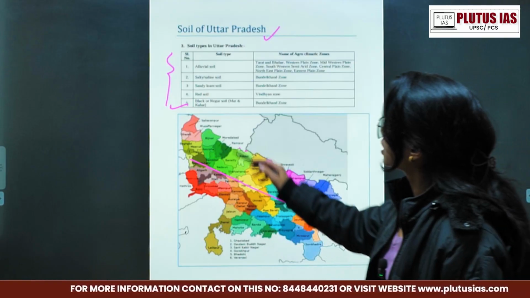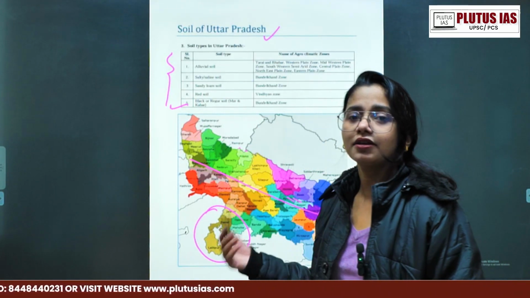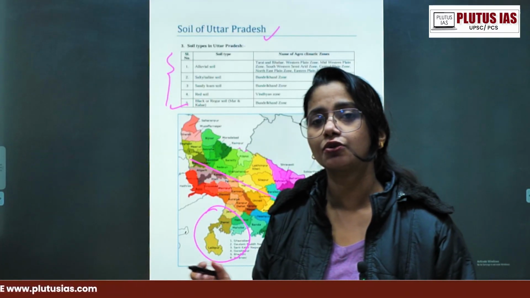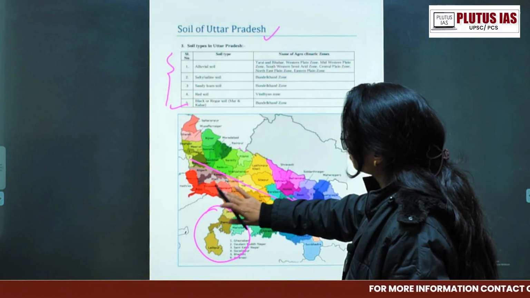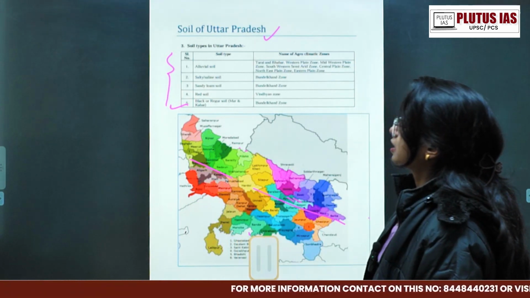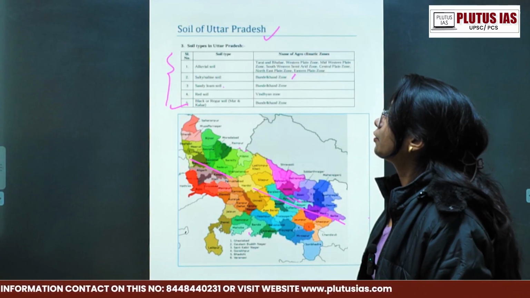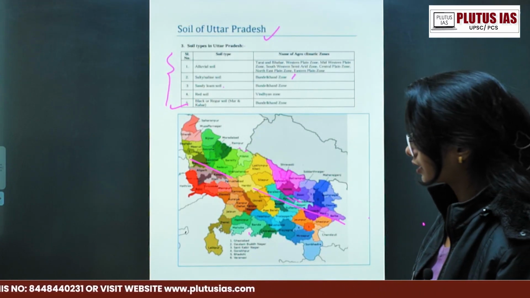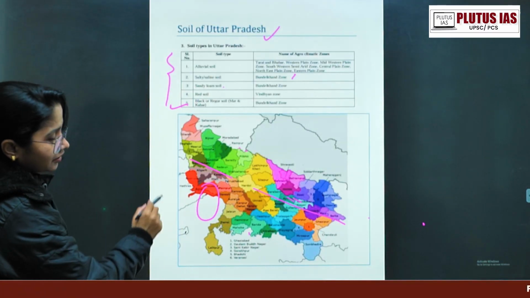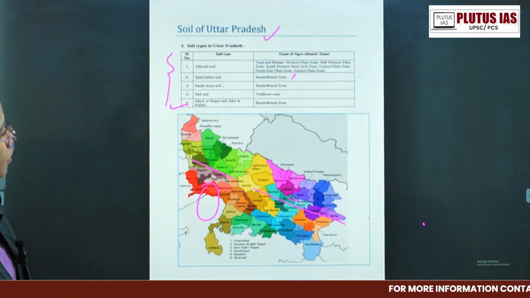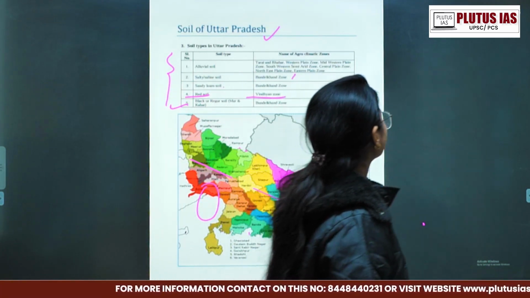Then we talk about the salty or saline soil here, because that is the Trans-Yamuna region. Earlier, when we talked about the agroclimatic zones, we also talked about it, right? Then we are going to talk about the Bundelkhand region, which has salty or saline soil, because it comes into that area. Then we talk about the sandy loam soil of the arid or semi-arid region of Uttar Pradesh, connecting with a little bit of Rajasthan, the Agra-Yamuna region. Then we talk about the red soil; red and yellow soil we'll discuss simultaneously in the Vindhyan ranges.